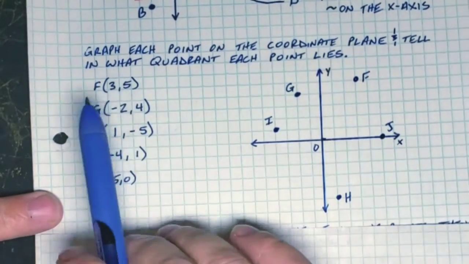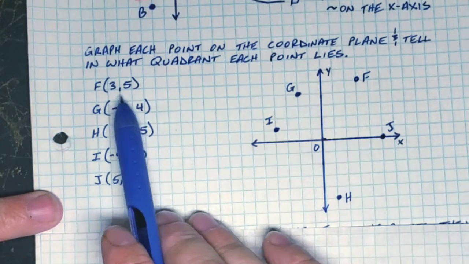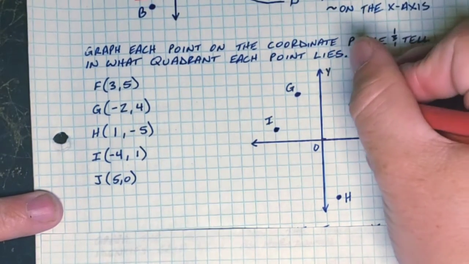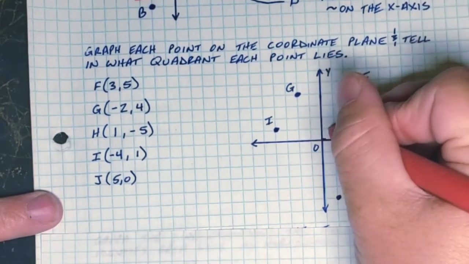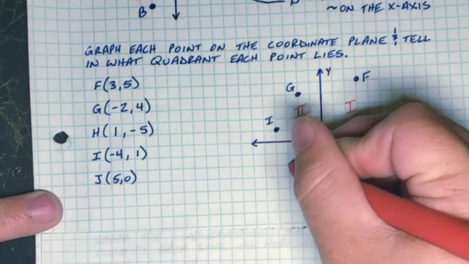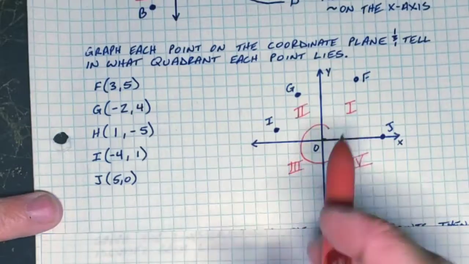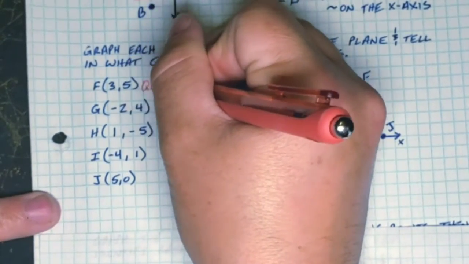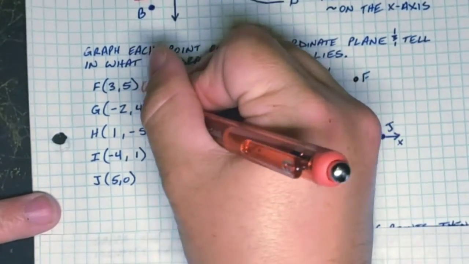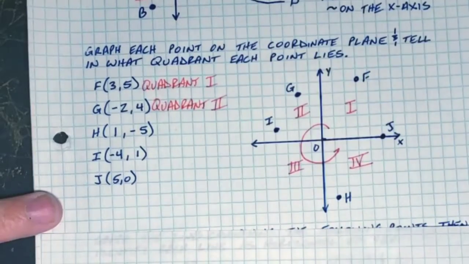All right, so that was the first part of the instructions. Graph each point on the coordinate plane. Now, we want to, for each one of these 5 points, tell what quadrant that point is in. Remember, this is quadrant 1, and then they go counterclockwise. So this is 2, 3, 4. Point F is in quadrant number 1. G is in quadrant 2.